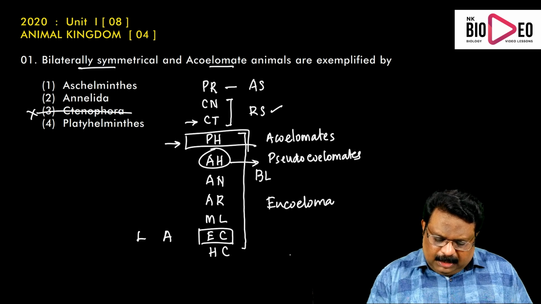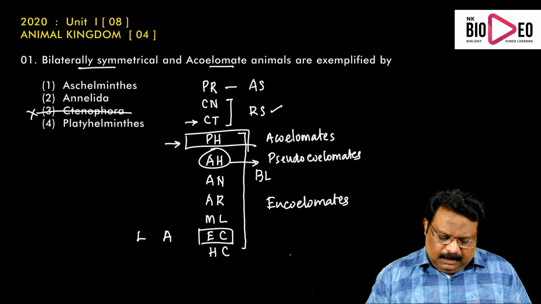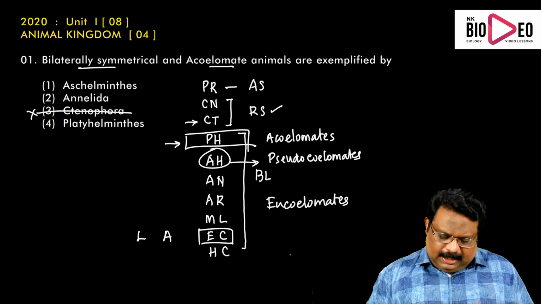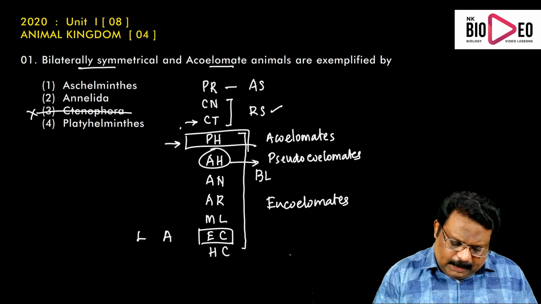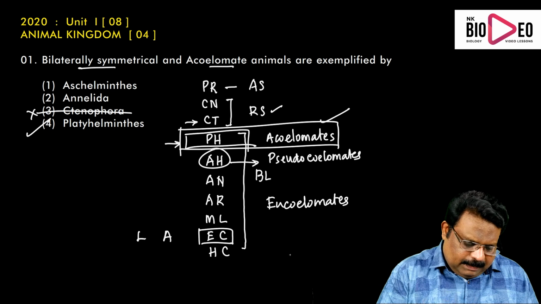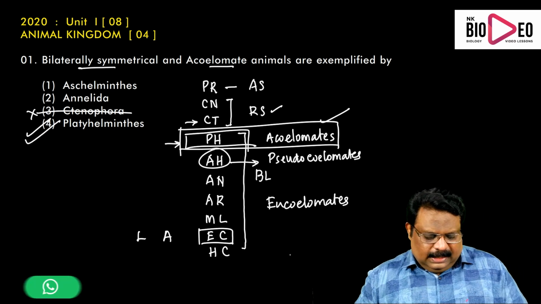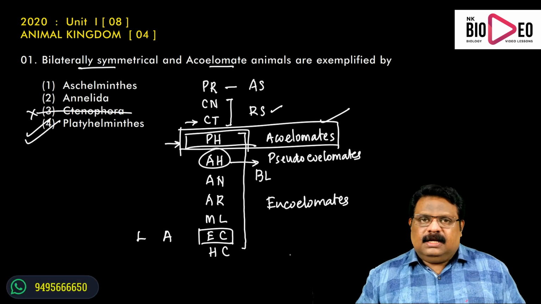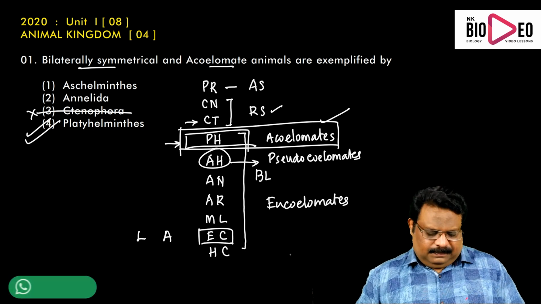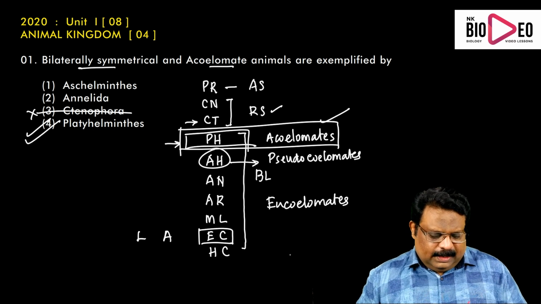Eucoelomate means they have a true coelom. So now the combination is bilateral symmetry and acoelomate condition. Bilateral symmetry and acoelomate condition combine in the phylum Platyhelminthes. So Platyhelminthes will be the answer. In the case of Aschelminthes, the coelom is a pseudocoelom. In the case of Annelida, a eucoelom is present.